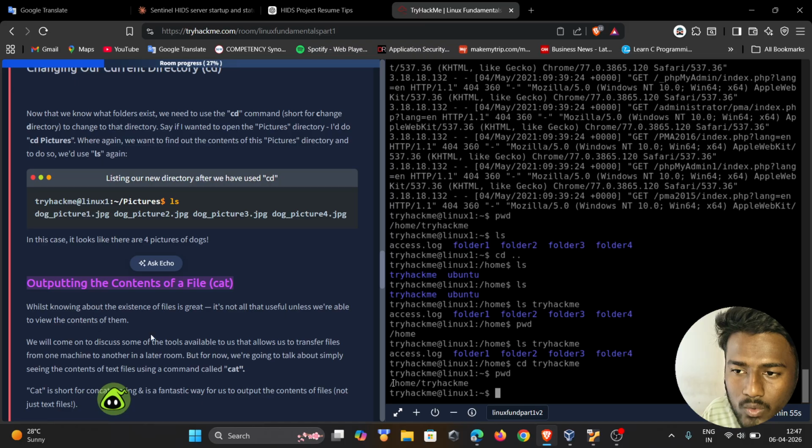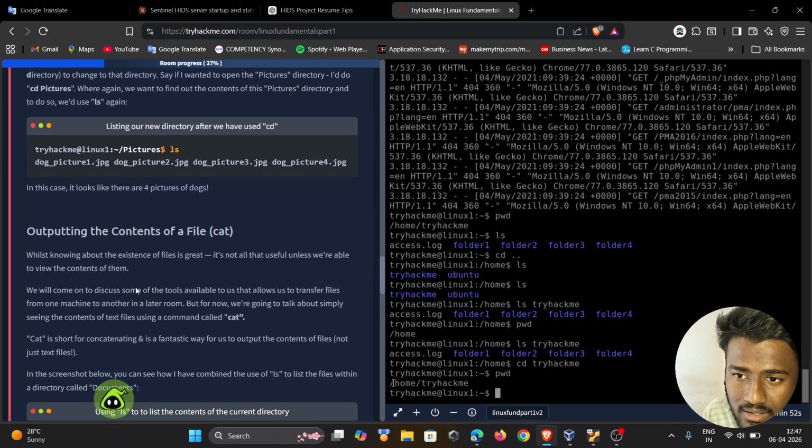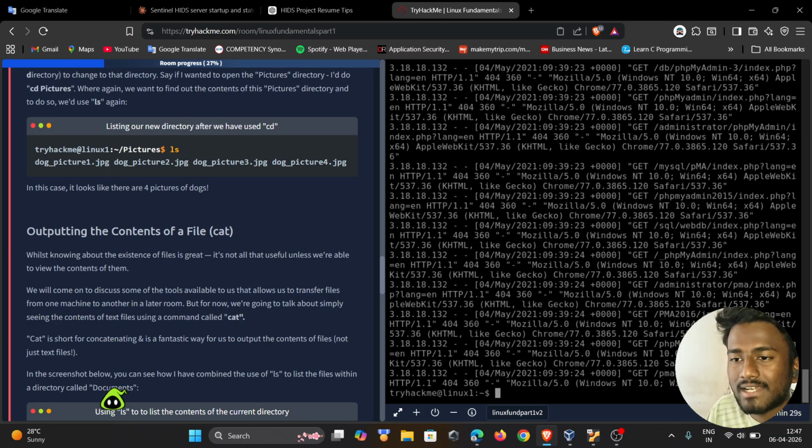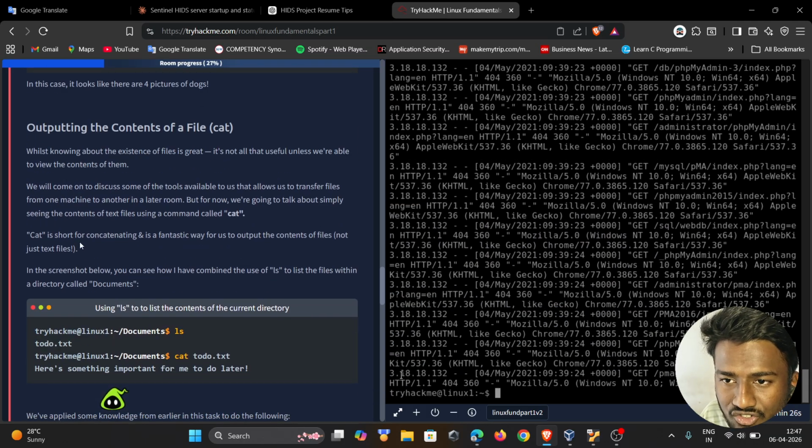Outputting the contents of a file, as I told you, is the use of the cat command. Here it tells us about outputting the content of a file. So we are able to see which content is present inside the file. As I told you, using the cat command, we are able to access access.log. These are the data present inside that file. Okay, as simple as that. Cat is short for concatenate and is a fascinating way for us to output the contents of a file, not just text files. Okay, as simple as that.